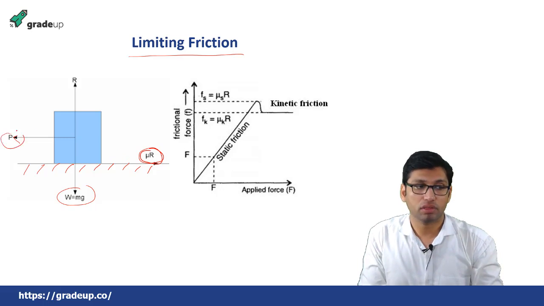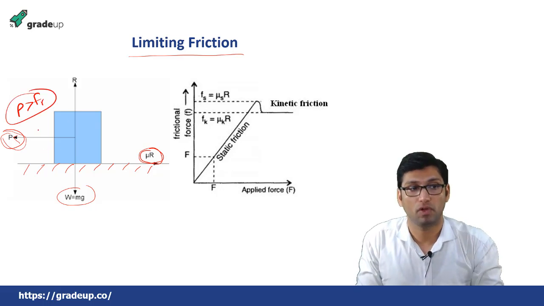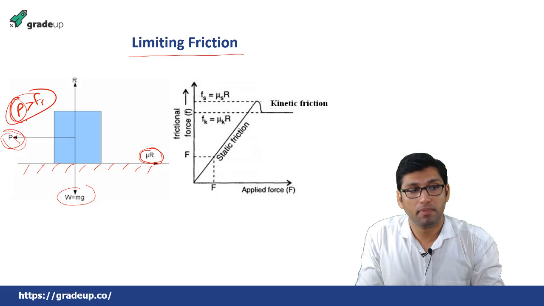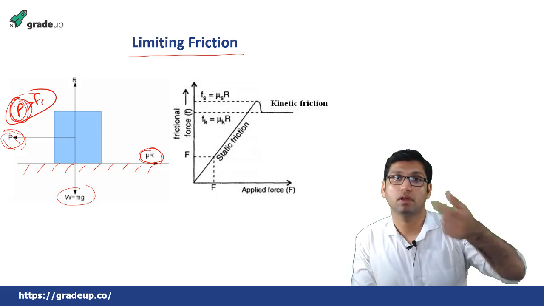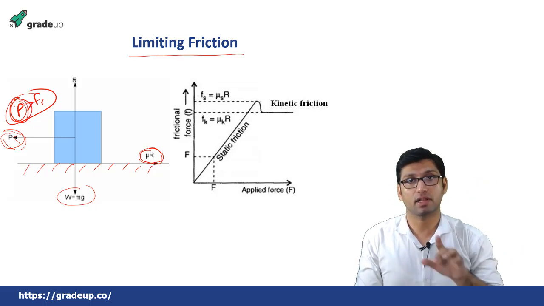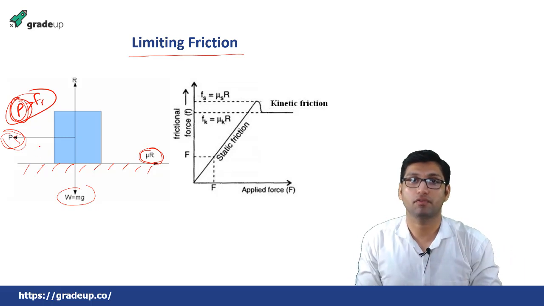As soon as the applied force P is greater than the frictional force, this block will start to move. So we need to find the minimum force after which this block will start to move after overcoming the force of friction.